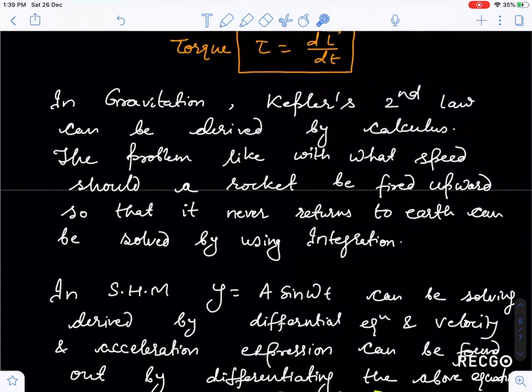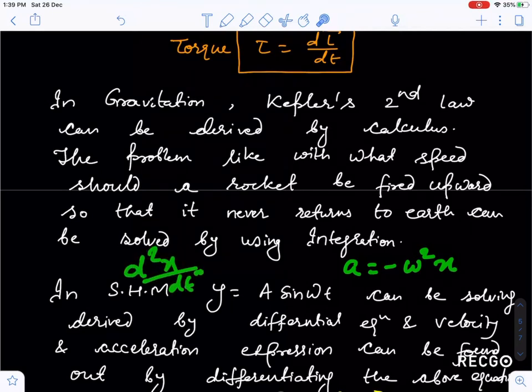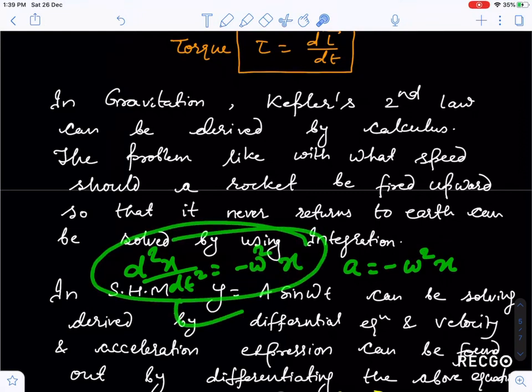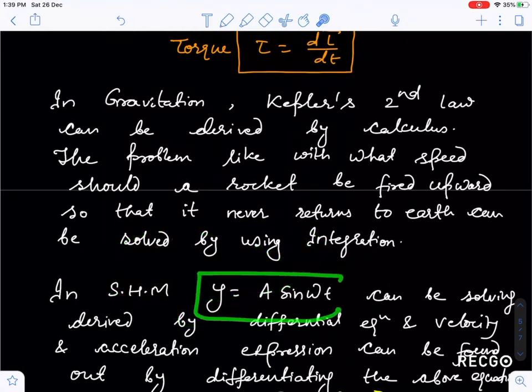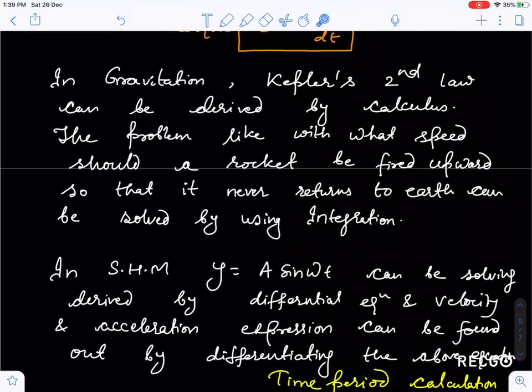Okay. Now SHM we have already discussed, y is equal to a sin omega t. Actually, guys, you know that acceleration is equal to minus omega square into x. This acceleration can be written as d2x by dt square is equal to minus omega square into x. If you solve this differential equation, the solution will come, y is equal to a sin (omega t plus or minus phi). So when you see this equation, this is the equation of simple harmonic motion.